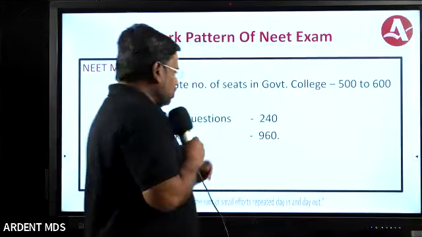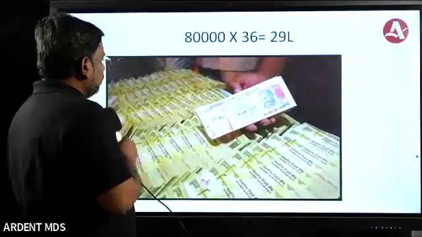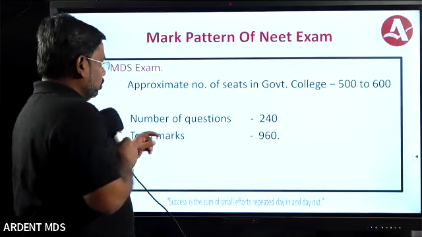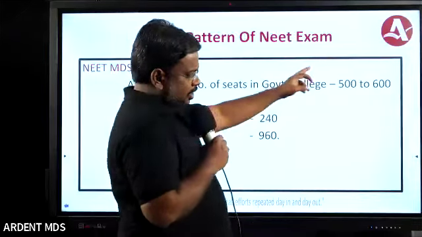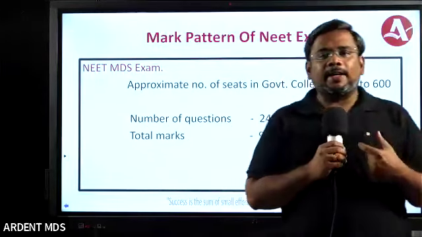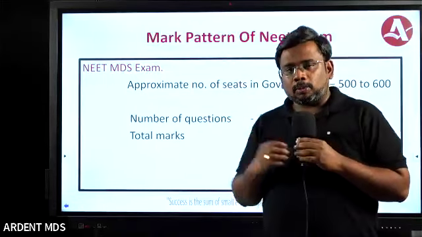Now, within what ranks will you get into a government college? If you belong to the OBC category and come within All India 500 to 600, you will get into a government college.